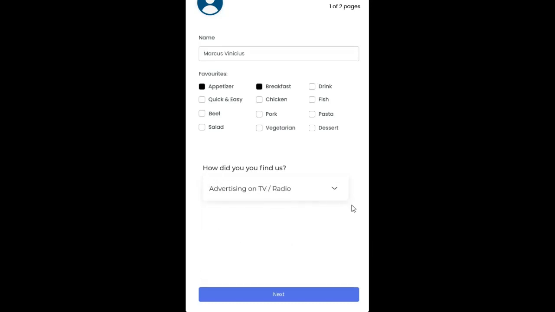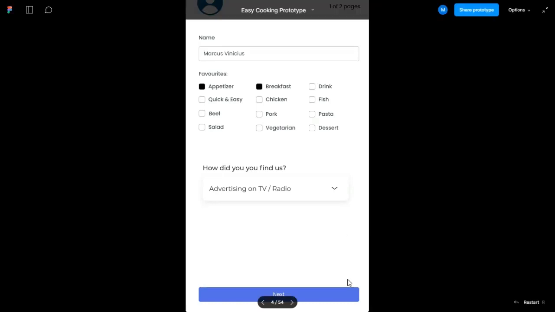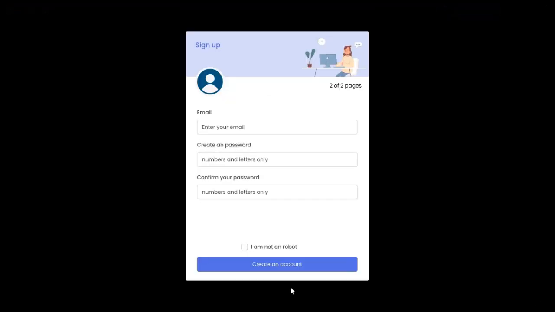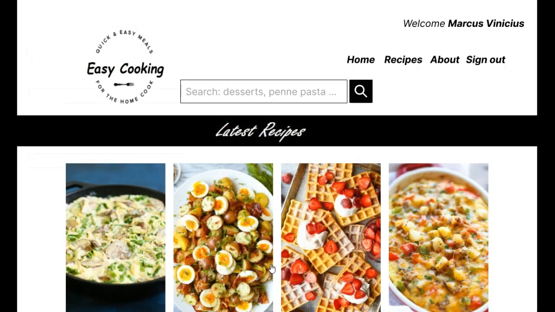I have designed this like a chat box to make it quicker and more focused. We go to the next page, create the account with the email. We can now create the password, not a robot, and there we go. We have created a new account.